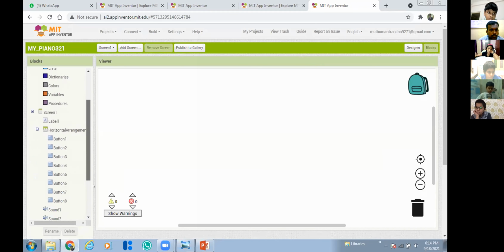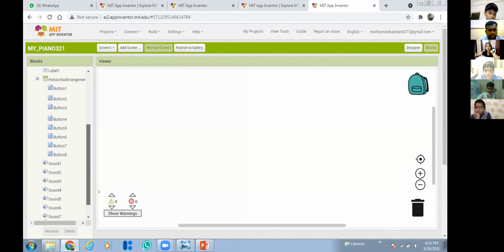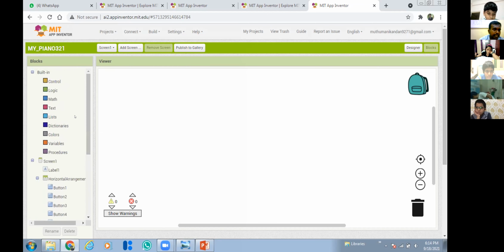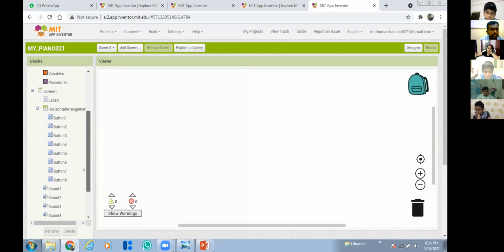On the left side you can see the components I have added in the designer. It is showing here. I have added 8 buttons and 8 sounds, right? That will be shown here. And here you can see many programming commands: the control statements, the logical and mathematical operations. These are all the programming blocks, that we will see one by one once we start the course.